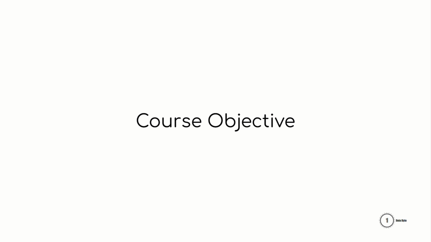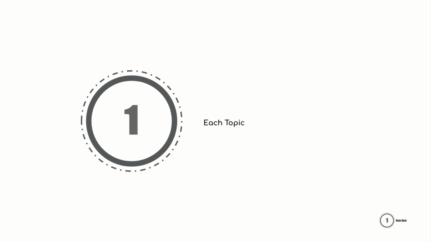Okay, let me quickly explain the objective of this course. You might be wondering why we should take this course instead of many others available online. The reason is simple. I don't just teach theory and practical coding. In every topic, I will introduce real life scenarios to help you identify actual problems, understand how to approach them, and then solve them using computer programs. This practical problem solving approach will help you to think like a programmer rather than just memorizing concepts. By the end of this course, you will not only understand Python, but also know how to apply it to solve real world challenges with confidence.